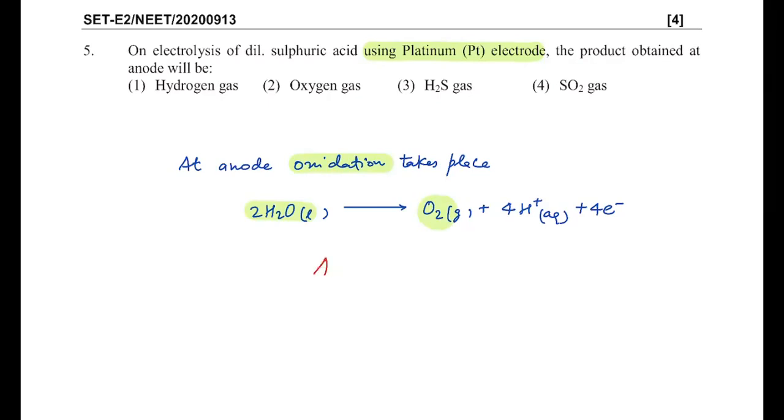Clear? For more details, you can refer to the electrochemistry chapter of class 12 NCERT. There it is clearly given, electrolysis of dilute sulfuric acid and concentrated sulfuric acid. So this is the case of dilute sulfuric acid.